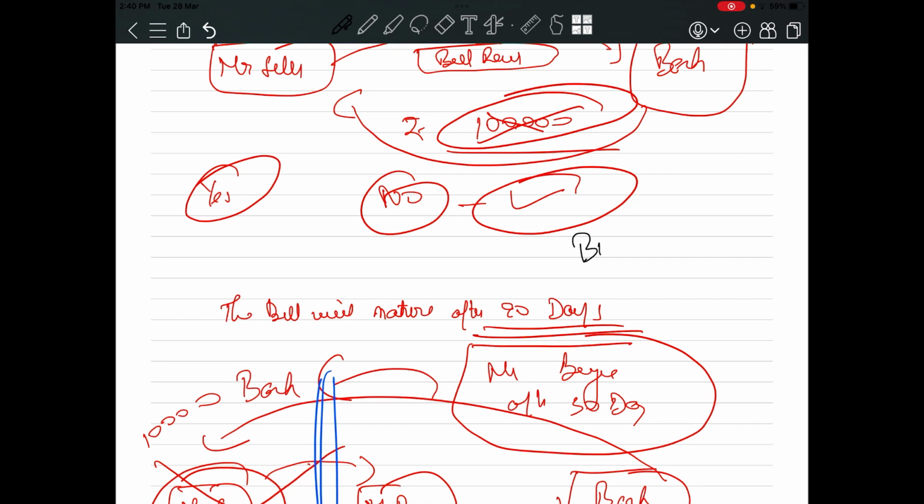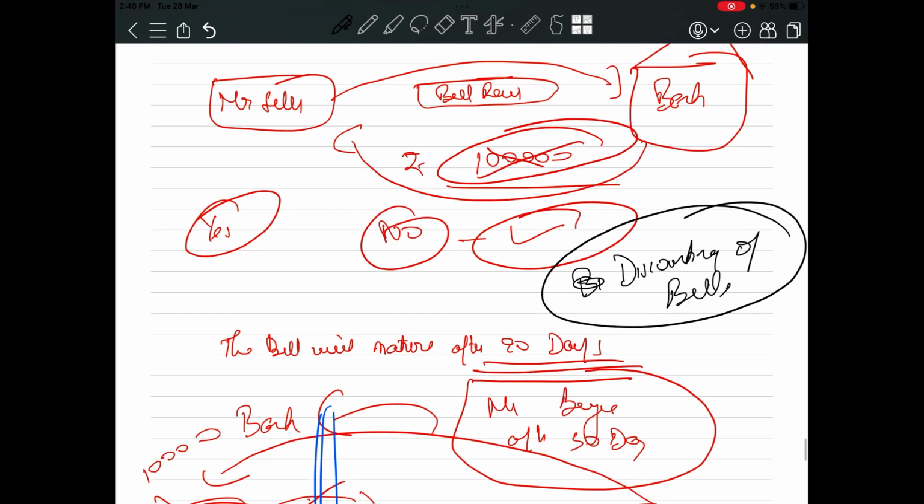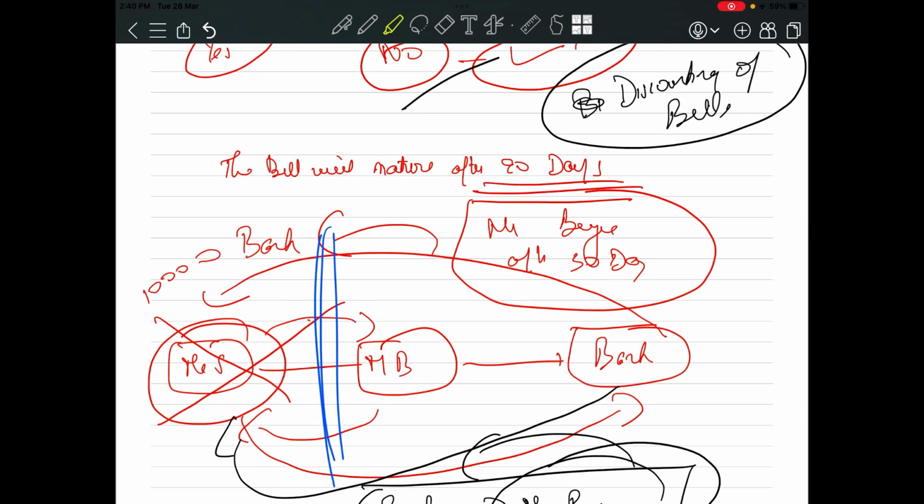This concept is called discounting of bills. Okay, now when I asked this, will he get the total 1 lakh rupees? If your answer was no, you were absolutely right, because the bank will get money after 90 days. Okay, and Mr. Seller is in need of money right now, but he will get the money after 90 days.